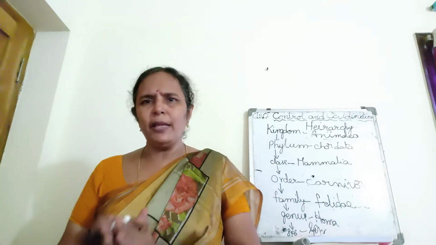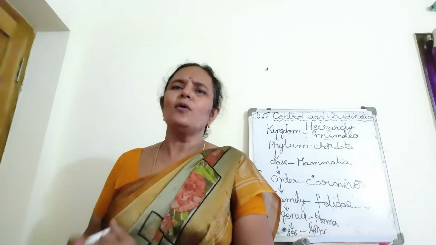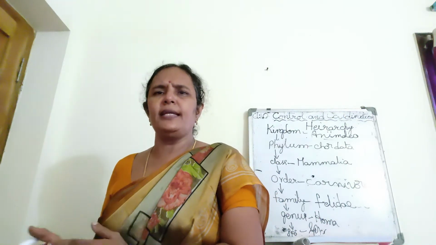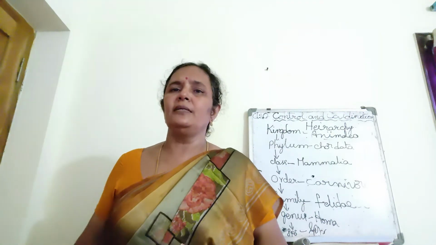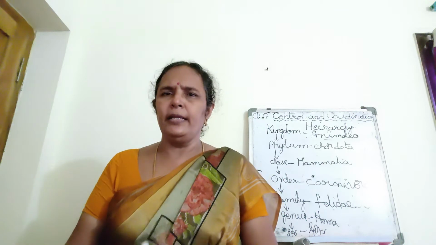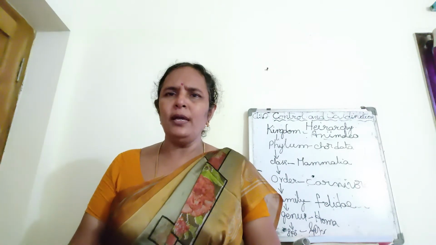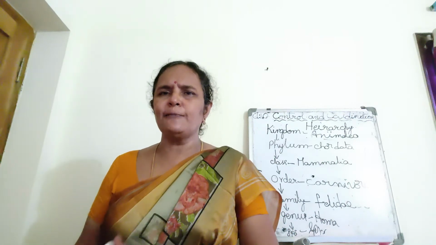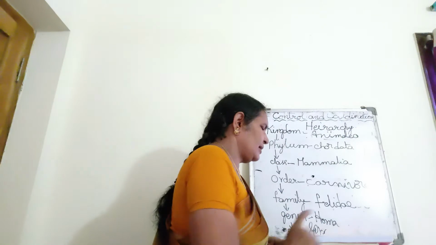It belongs to some kingdom, some phylum, and is included in one class, order, family, genus and species. Like that, they separated the organisms into different categories: kingdom, phylum, class, order, family, genus, species. So this is the hierarchy.